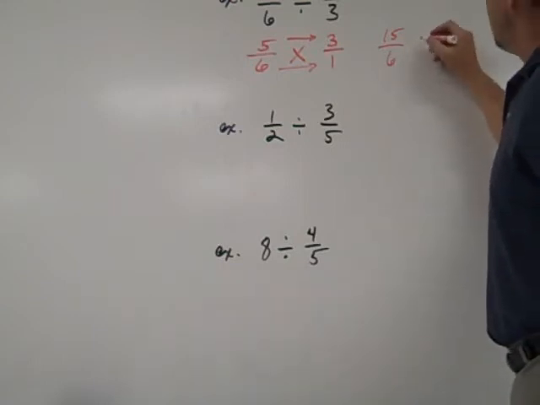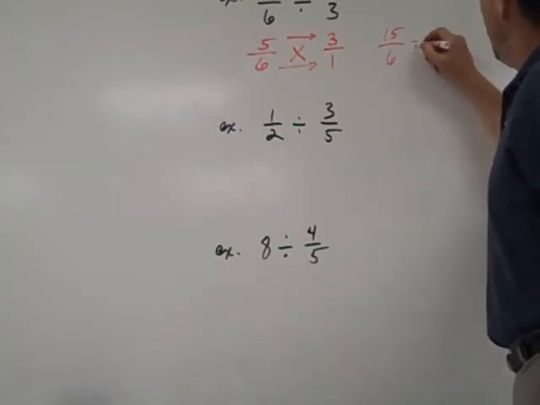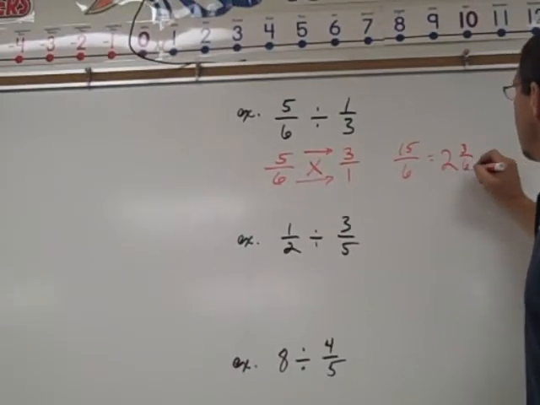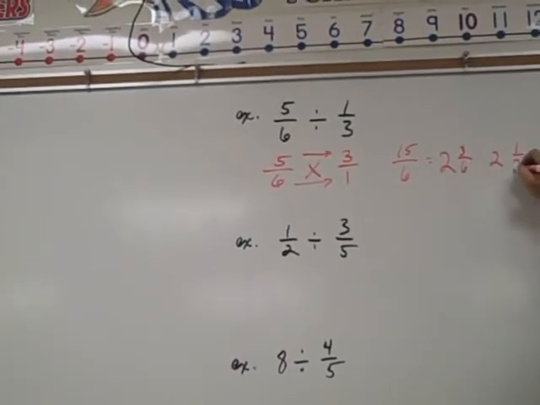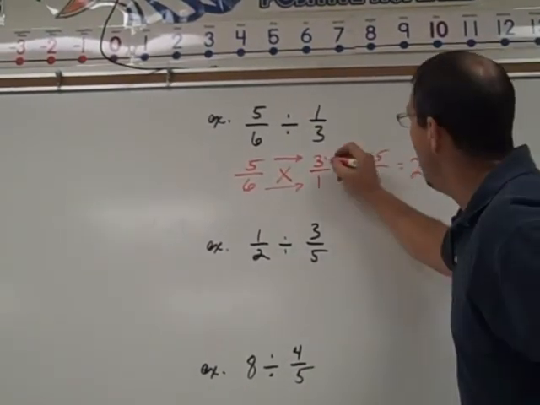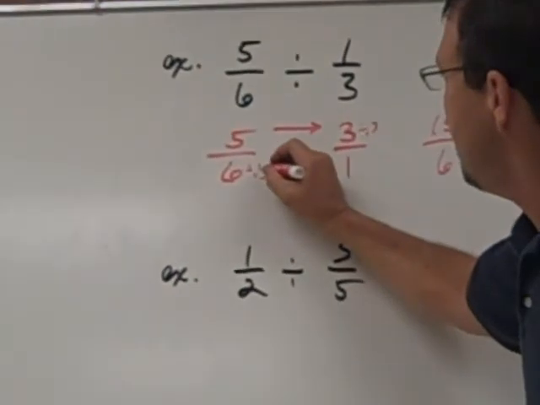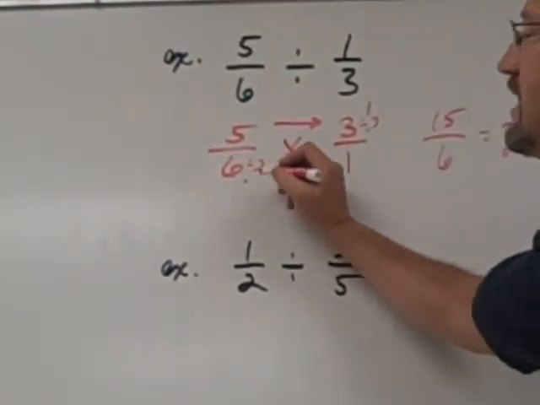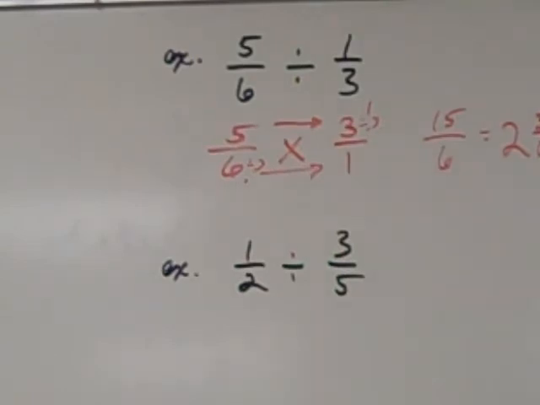How many 6s make 15? 2. How many leftovers? 3. 3 over 6, which is 2 and a half. Now, could we have simplified this with the shortcut? How? Divide by 3, divide by 3, and what do we get here? 1. What do we get here? 3.